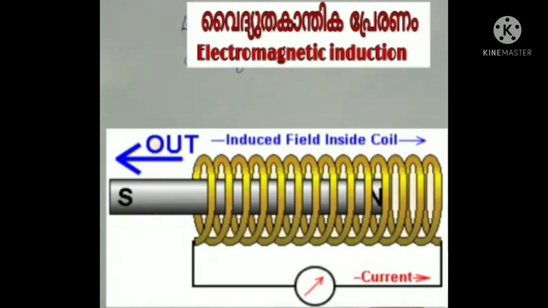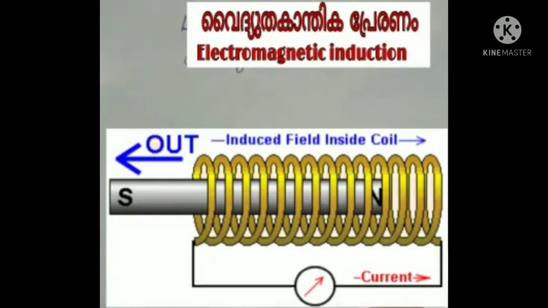In the second picture, we can see the bar magnet is taken out from the solenoid. At that time, we notice the needle of the galvanometer. The galvanometer has a deflection and it is on the opposite side.